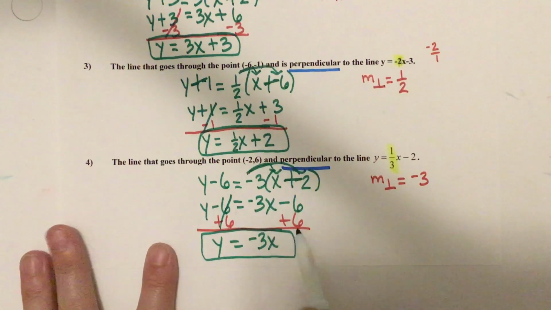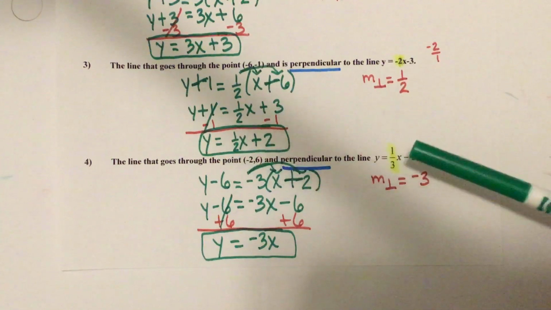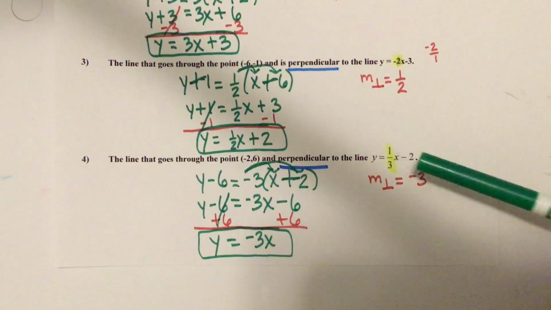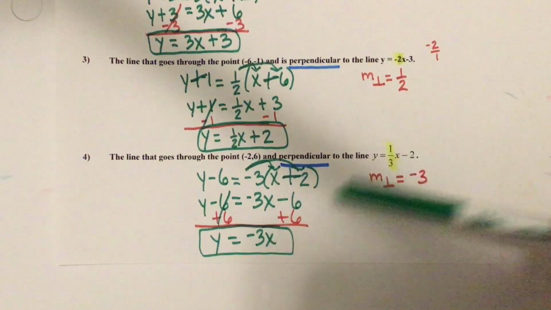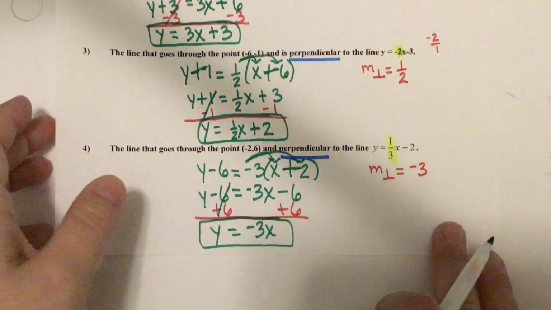This means the same thing. And there's my answer. And this line goes through that point, and it is perpendicular to this line right here. And that's because their slopes are opposite reciprocals. What do you think of this lesson? Not bad?